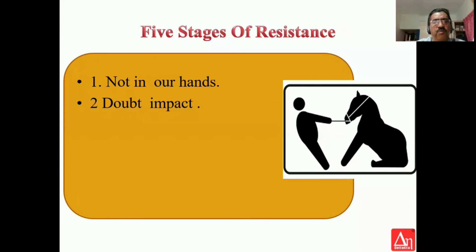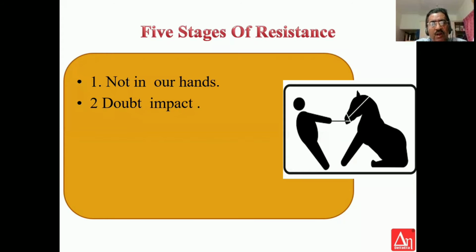Immediately they will come out with N reasons to say that the suggestion or the idea is not practical and may not work out. They will doubt the impact. They will say, can it give 10%? Maybe 5%, maybe 7%. Okay, 5, let it be 5. Why don't you try it?